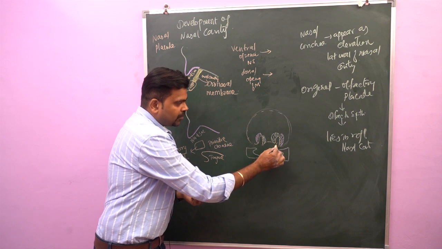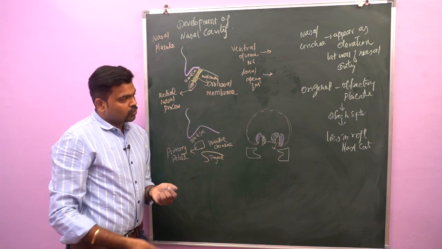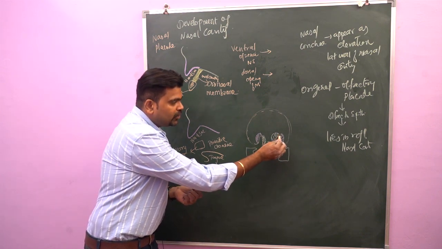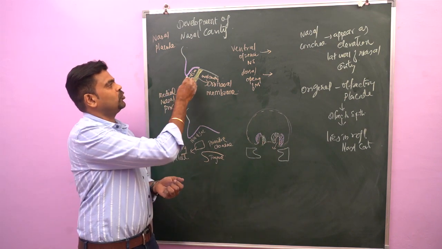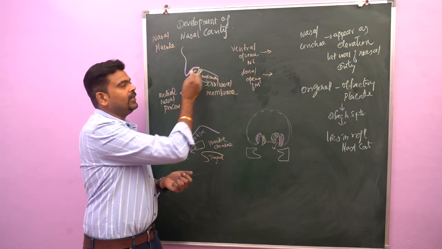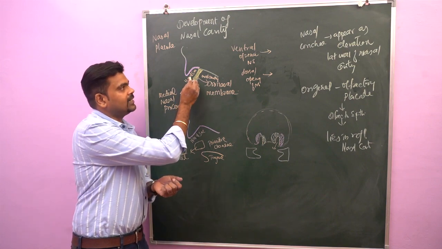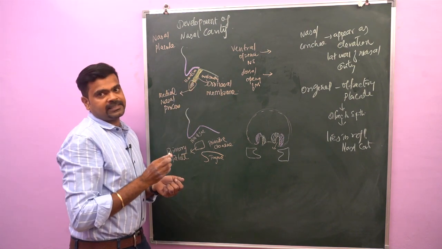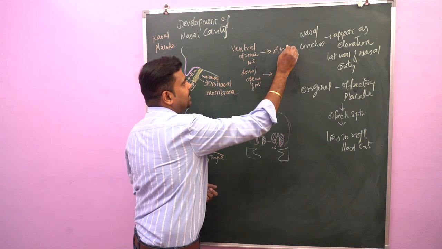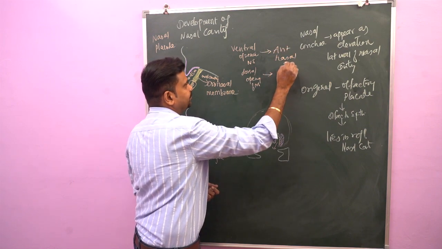So this nasal pit communicates with the stomodeum. This nasal pit deepens to form a nasal sac. So I show this nasal pit is deepened to form a nasal sac. So this nasal sac, this is the ventral opening of nasal sac, gives origin to anterior nasal aperture.